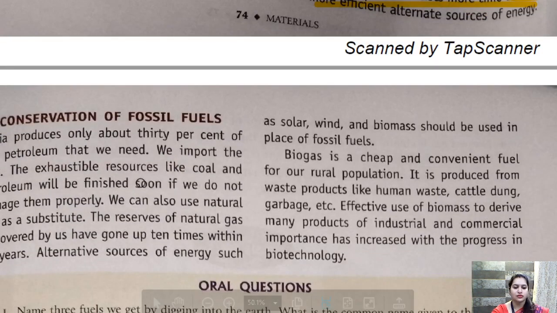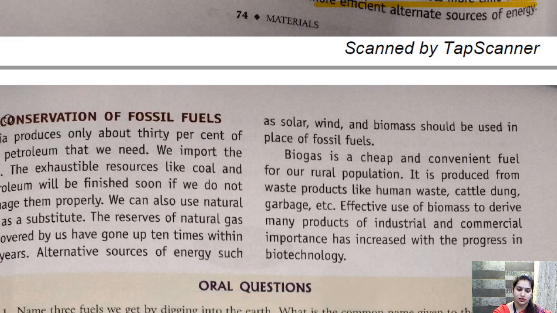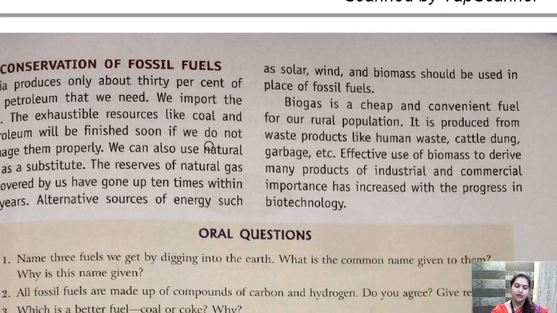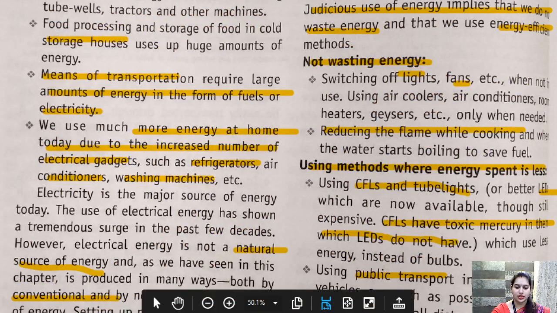All right, so we are left with one topic, that is conservation of fossil fuel. So children, tomorrow we'll study this topic, conservation of fossil fuel, and we'll do oral question answer 1 and oral question answer 2. That was about today's class.